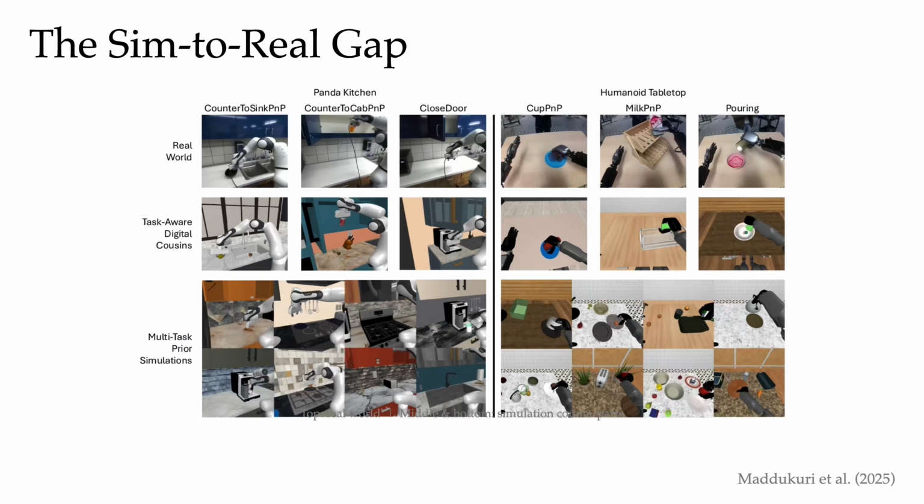The second figure is from Madukro, and the top row shows real robot workspaces, a Panda arm in a kitchen, a humanoid at a tabletop. The middle and bottom rows show simulation counterparts of the same tasks. We can see the visual gap immediately. Lighting, textures, camera angles, object appearances, everything differs. The simulated mug just does not look like a real mug, even to our human eyes.